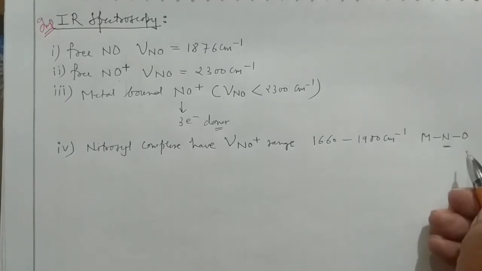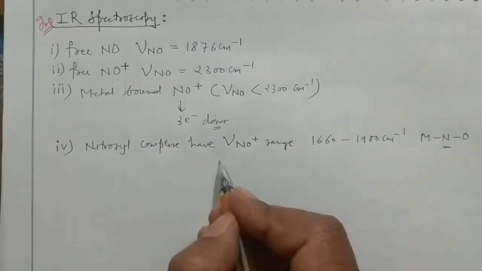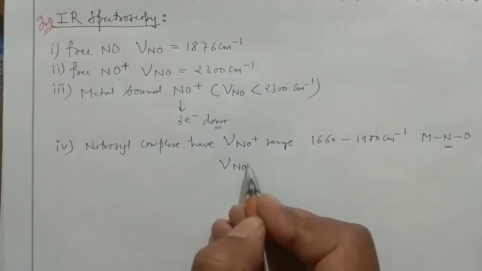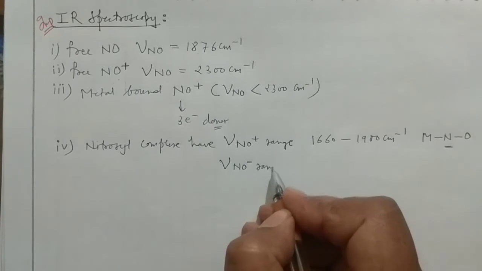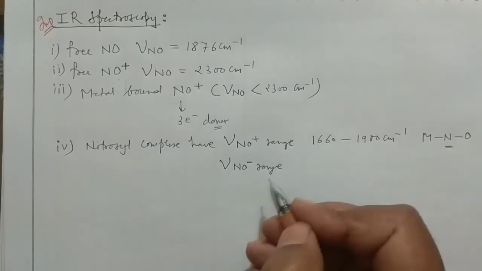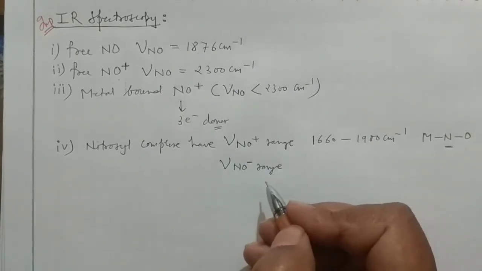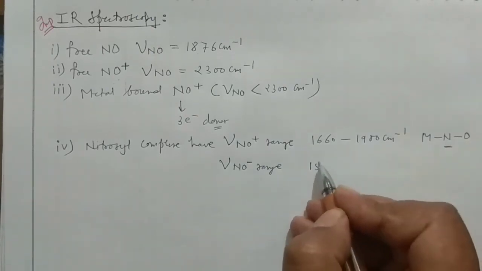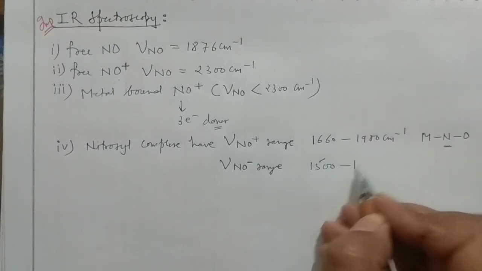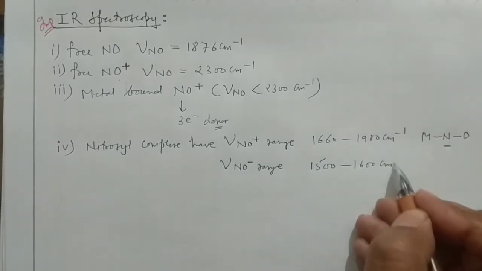Okay, and if you have NO negative, again it will have a range. So what range for NO negative would you expect? It should be lower, that is 1500 to 1600 centimeter inverse.